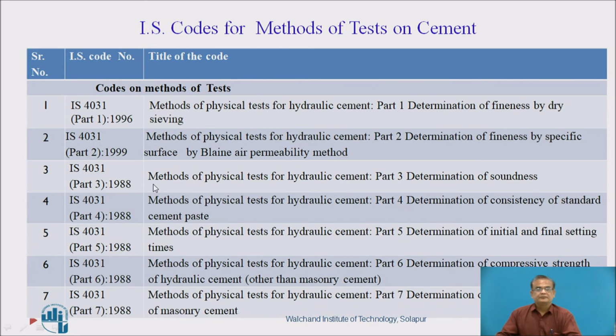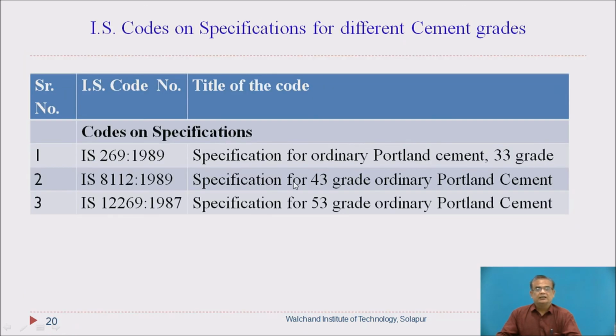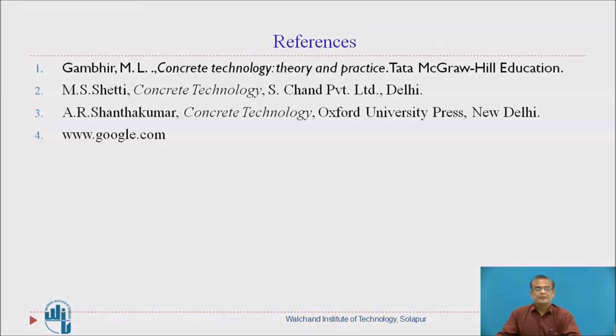Okay. So these are the IS codes for methods of tests on cement. These are the IS codes for different grades of cement. These are the references for today's session.